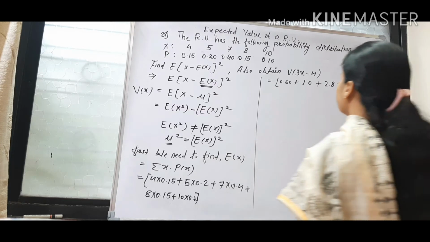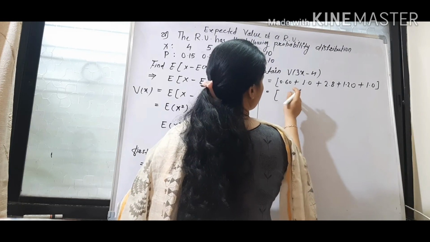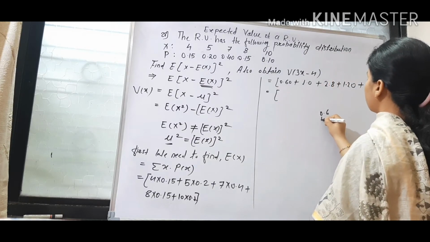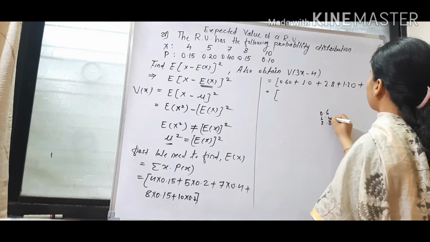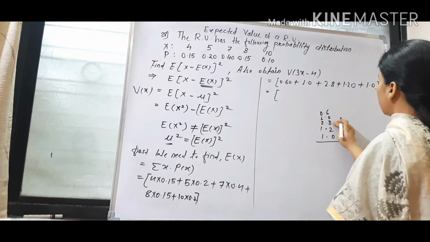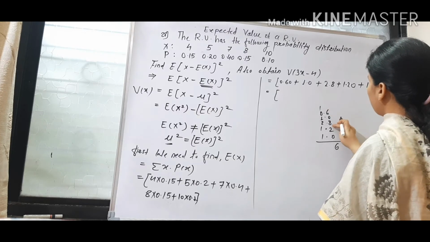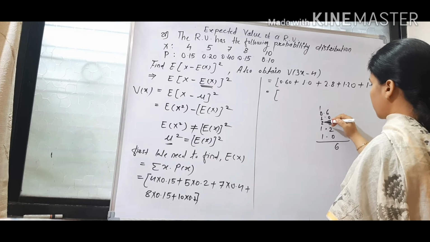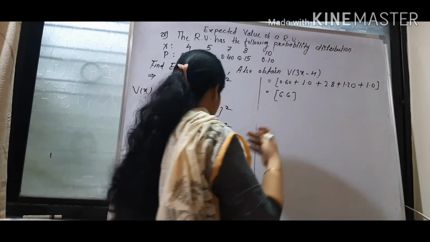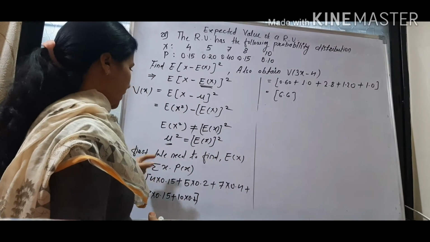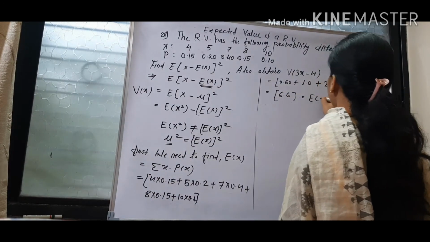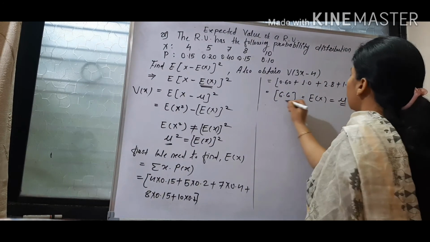Now sum is equal to 0.6 plus 1, 2.8, 1.2, 1.0. 6.6. So value is 6.6. 6.6 is the value of expectation of x. Expectation of x equal to this, and this value is expectation of x, means mu. Mu is equal to 6.6.